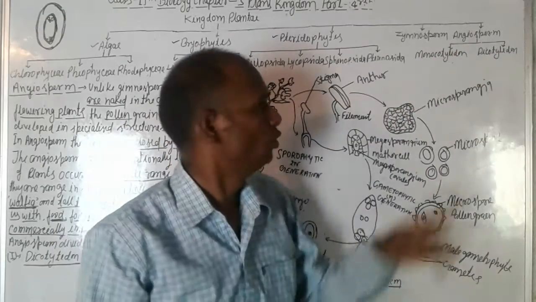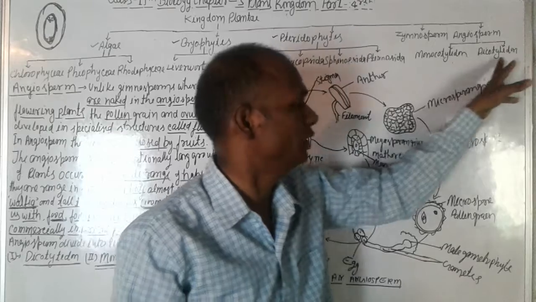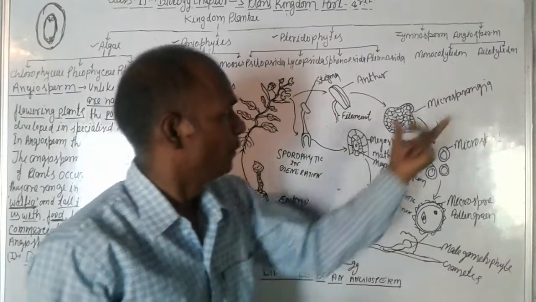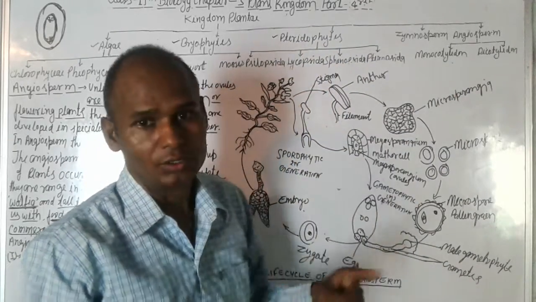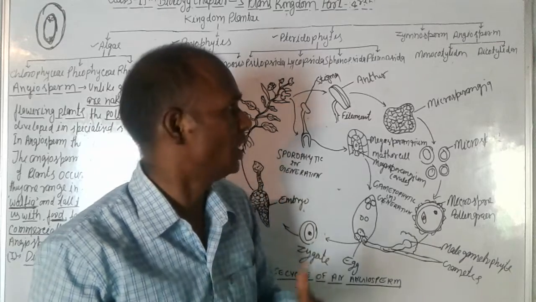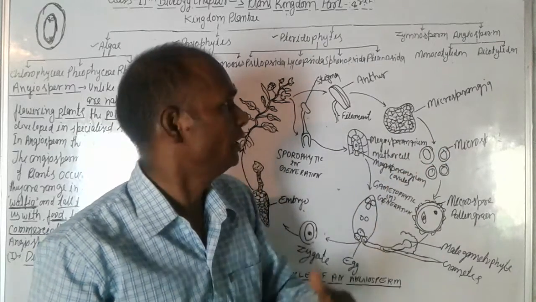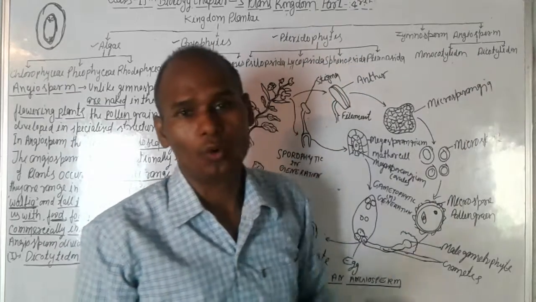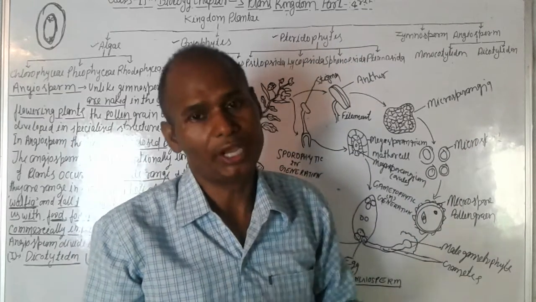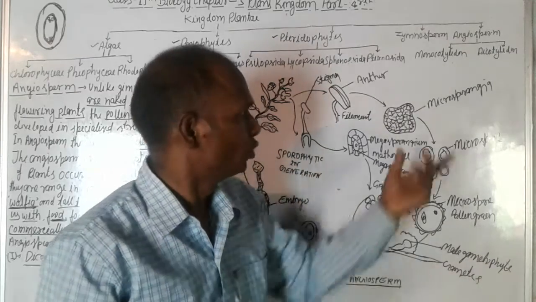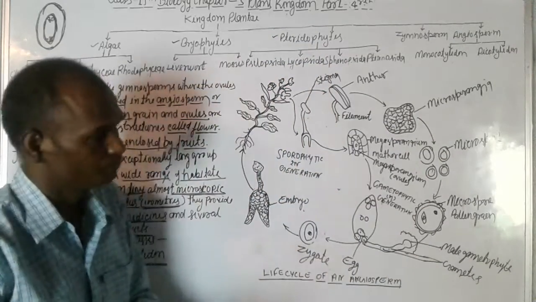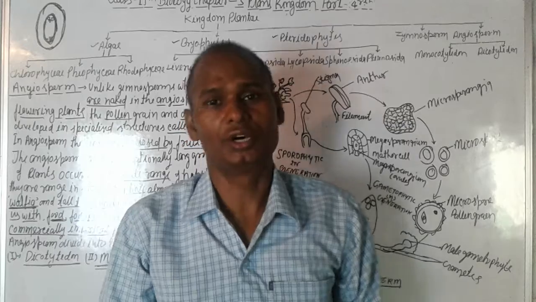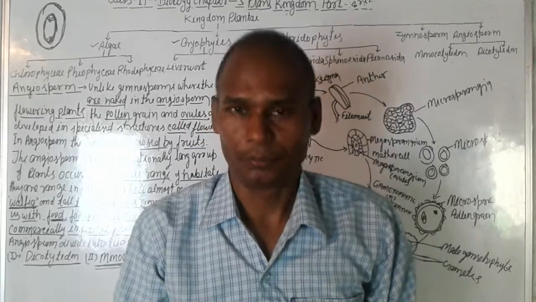Angiosperm divides into two classes, monocotyledon and dicotyledon. When there is a single cotyledon, these are monocotyledons, and when the plant embryo has two cotyledons, these are dicotyledons. So this is the classification of plants.